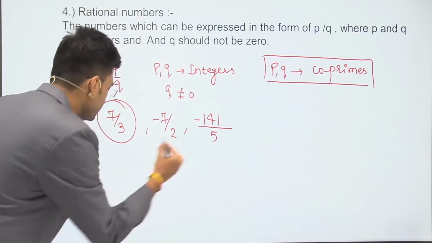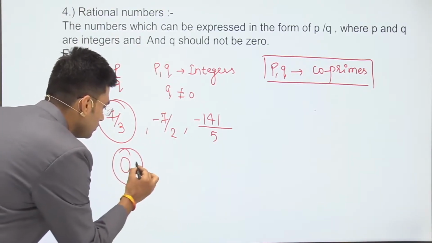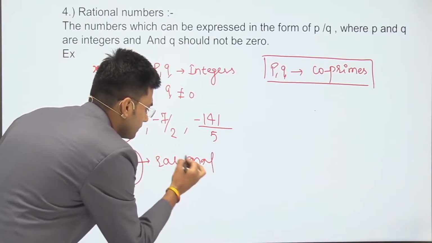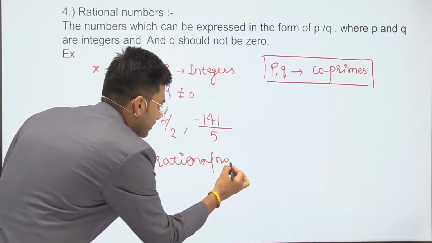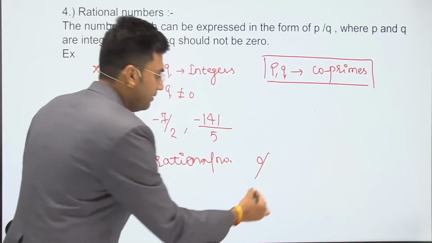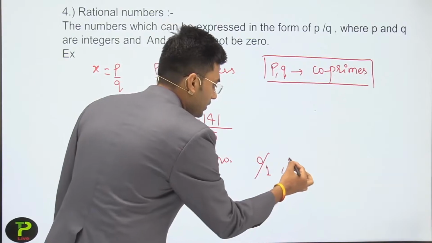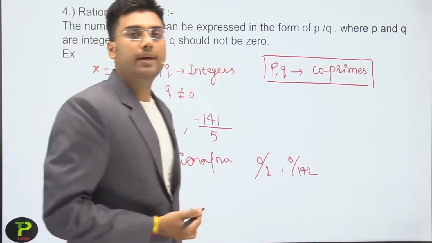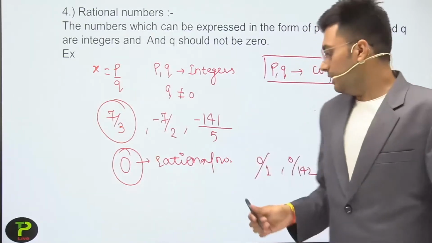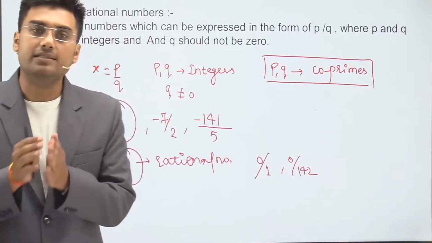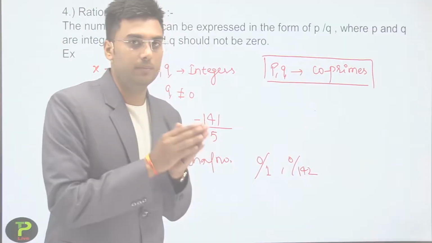Dear students, 0 is also a rational number because we can write 0 as 0 divided by 1, 0 divided by 142, or 0 divided by any integer. So it becomes the form of p by q, and we can say that 0 is a rational number.